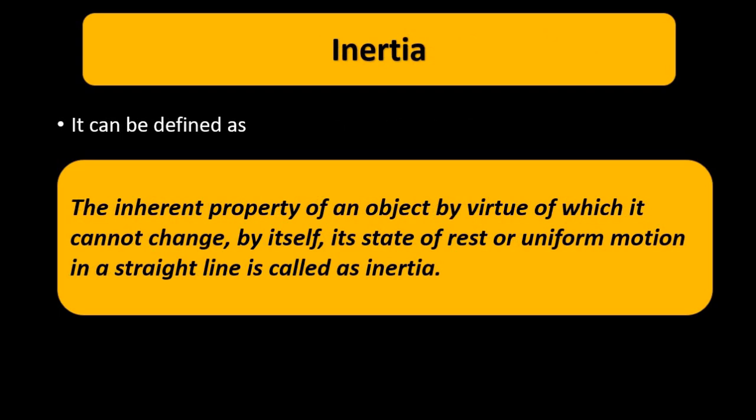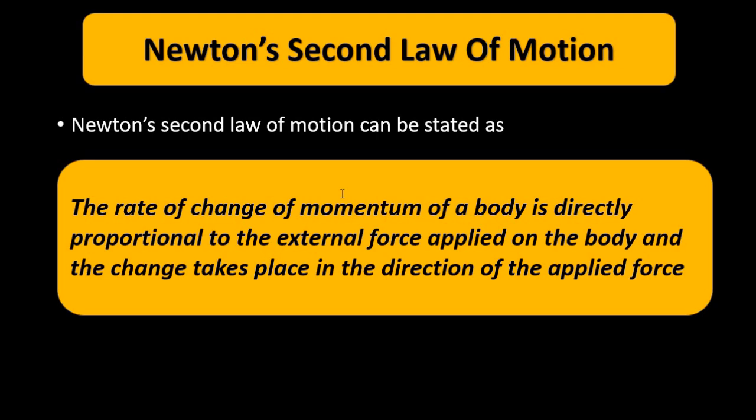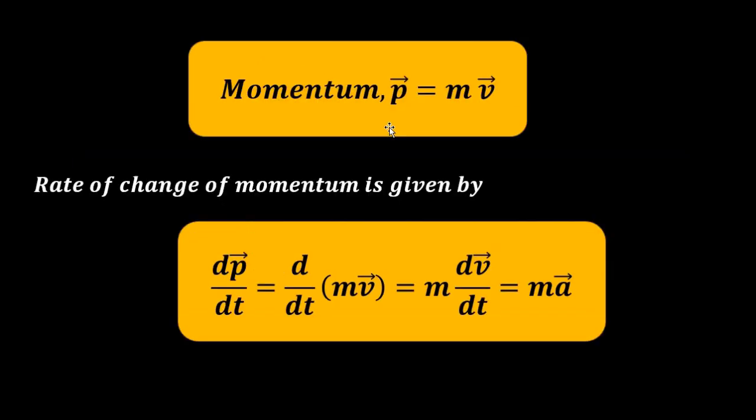Then we have Newton's second law of motion. Newton's second law of motion states that the rate of change of momentum of a body is directly proportional to the external force applied on it, and the change takes place in the direction of the applied force. Momentum is basically the product of mass and velocity, so it is a vector because velocity is a vector. So momentum p vector is equal to m v vector, where v is the velocity.